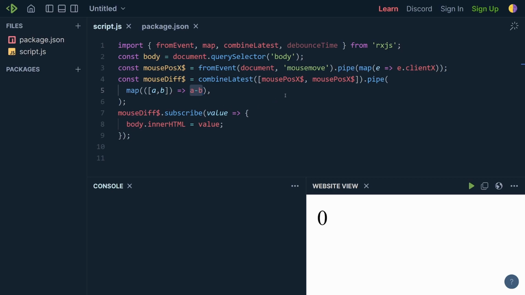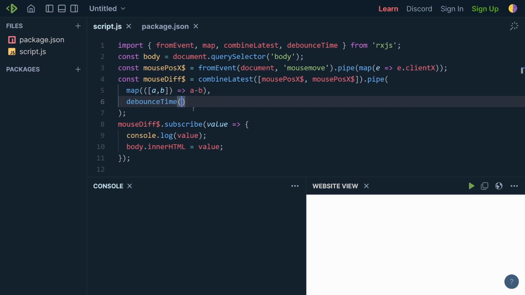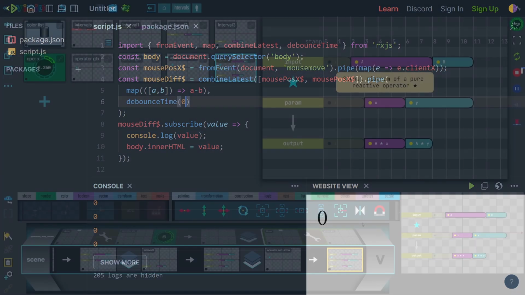Obviously, the mouse position minus the mouse position should always give 0, and indeed 0 is always printed in the web view. But if we print the event occurrences, we will see that there's actually intermediate values being printed, and these are called glitches. We can easily fix this by putting a debounce 0 after the combine latest, and then 0 will always be printed.